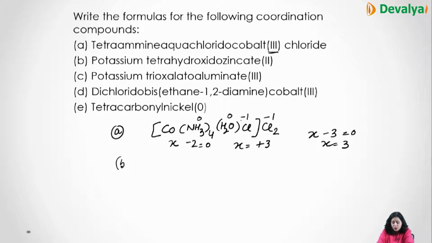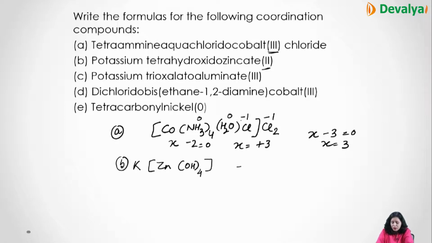Now next is B, potassium tetrahydroxidozincate. Now here, what is the central metal atom? Zincate, that is Zn. So potassium will come here like K, zinc, and tetrahydroxo means OH whole 4. Now in this compound you can see that the oxidation state is 2.